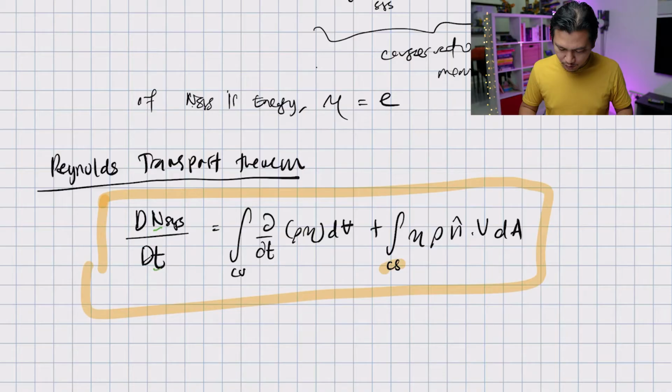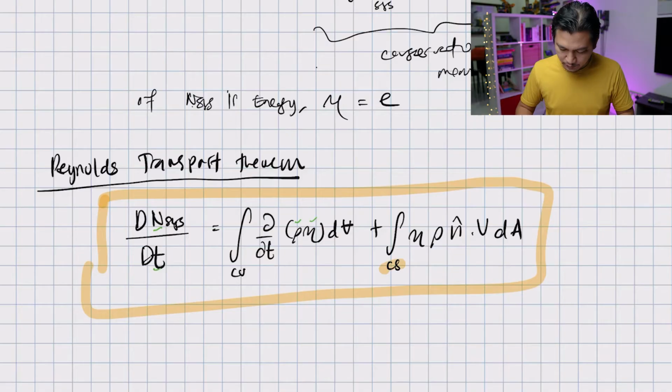And then you have ∂/∂t of ρη. You know very well what η is. If η equals 1, that equals mass. If η equals v, that is momentum. And if η equals E, that is energy.